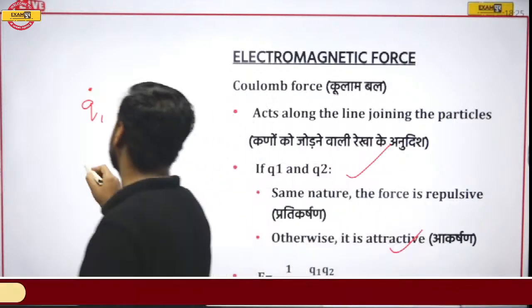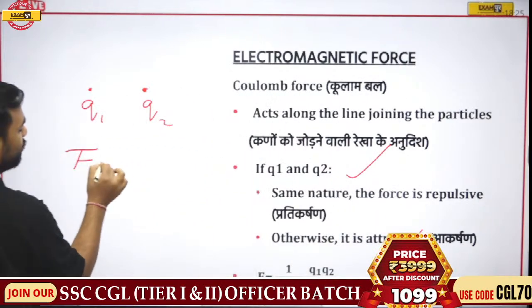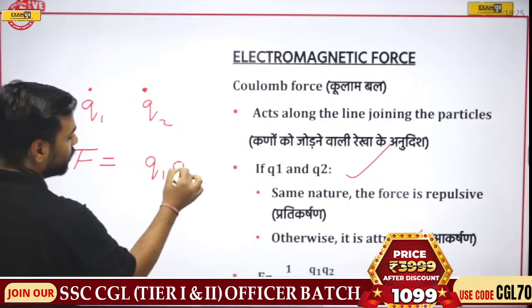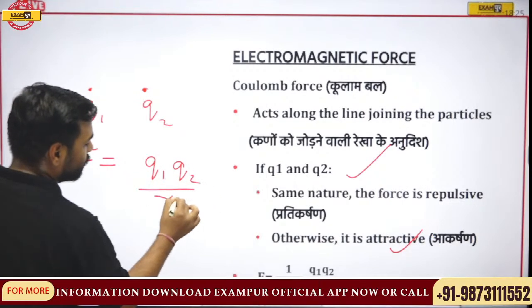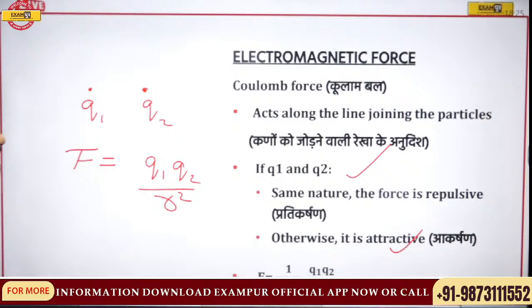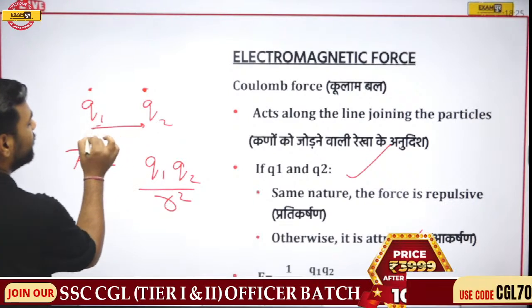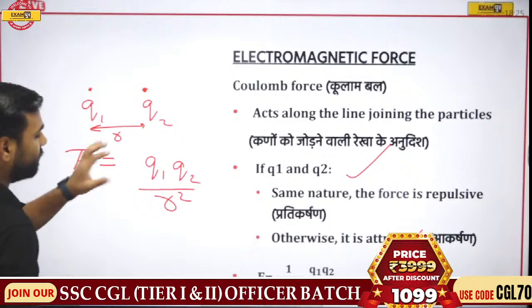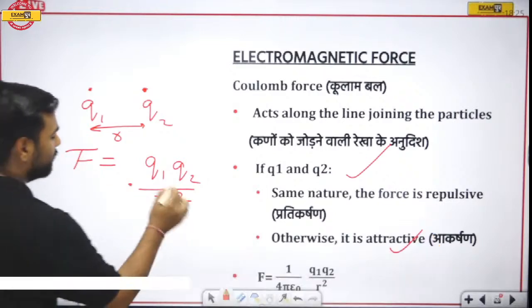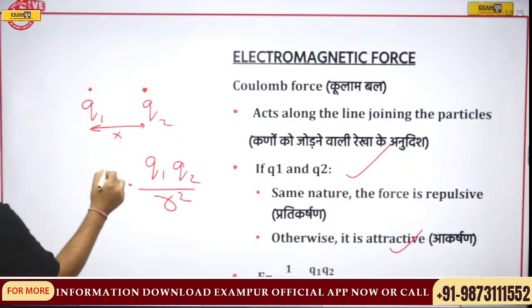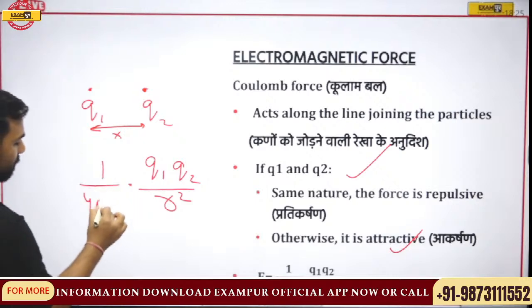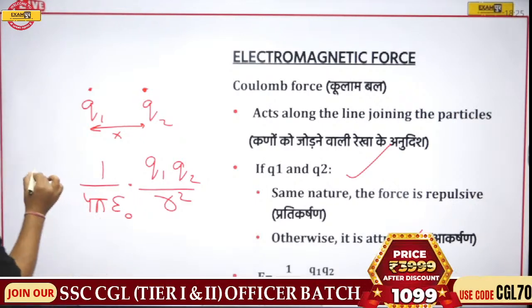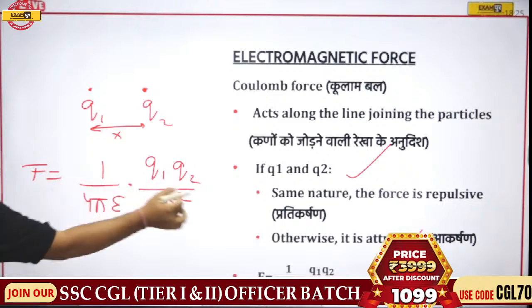But what is that force exactly? That is F is equal to Q1 Q2 by R square. Now we have discussed it. R is actually the distance between these two charges, but there's one more value. I'll write it over here, just a second: 1 upon 4 pi epsilon naught. So in this manner you can calculate the force.